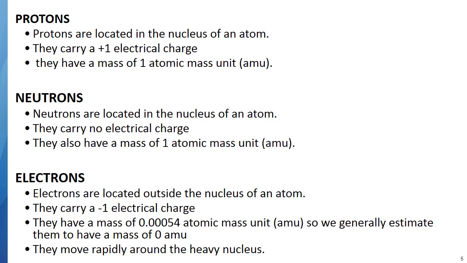Electrons, then, are located outside the nucleus of the atom. They carry a -1 electrical charge. They have a mass of 0.00054 atomic mass units, but we generally just say they have a 0. They have no mass. Of course, that's not totally true, but compared to the proton and neutron, they're much, much smaller. So we generally say they have 0 mass. And electrons move rapidly around the heavy nucleus.